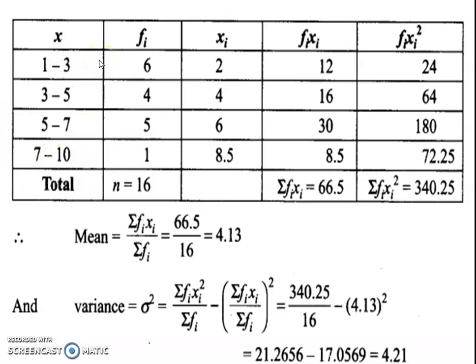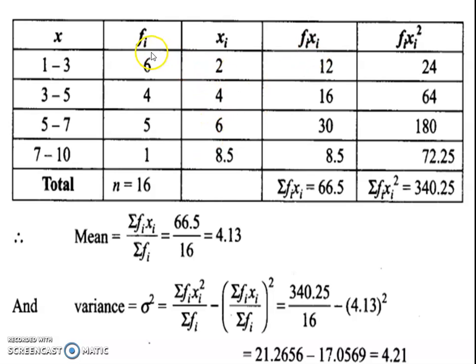So there is no need to find the lower and upper limits of the class intervals. Now let's find xi, that is the mid value. 1 plus 3 is 4, 4 divided by 2 is 2. 3 plus 5 is 8, divided by 2 is 4. 5 plus 7 is 12, divided by 2 is 6. 7 plus 10 is 17, divided by 2 is 8.5.